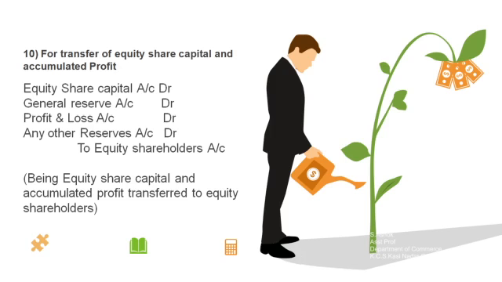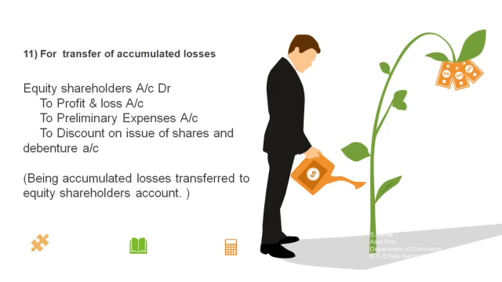Then general reserve account, reserve fund, then profit and loss account, and any other reserves, all the reserves are to be transferred to equity shareholders account. That is why equity shareholders account is being credited, right? Narration being equity share capital and all the accumulated profits are transferred to equity shareholders account.